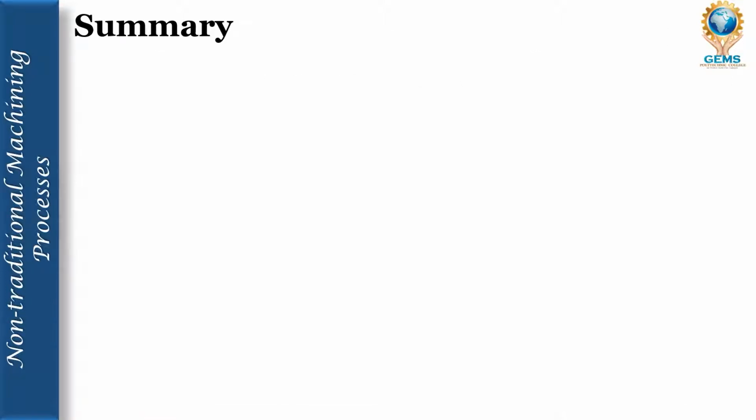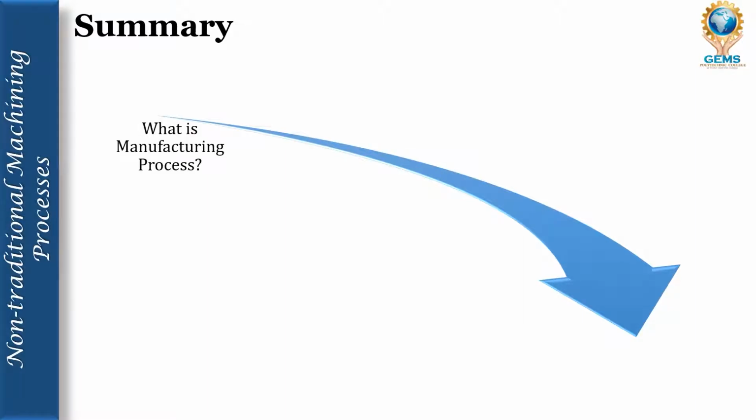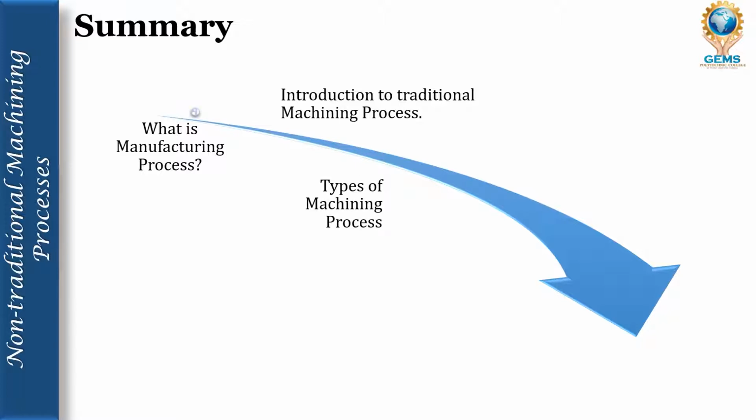Let's summarize this topic. What are the things we saw in this lecture? First, we saw what a manufacturing process is. Second, an introduction to traditional machining process. Third, the types of machining process, the basic or important machining processes, that is turning, drilling and milling.